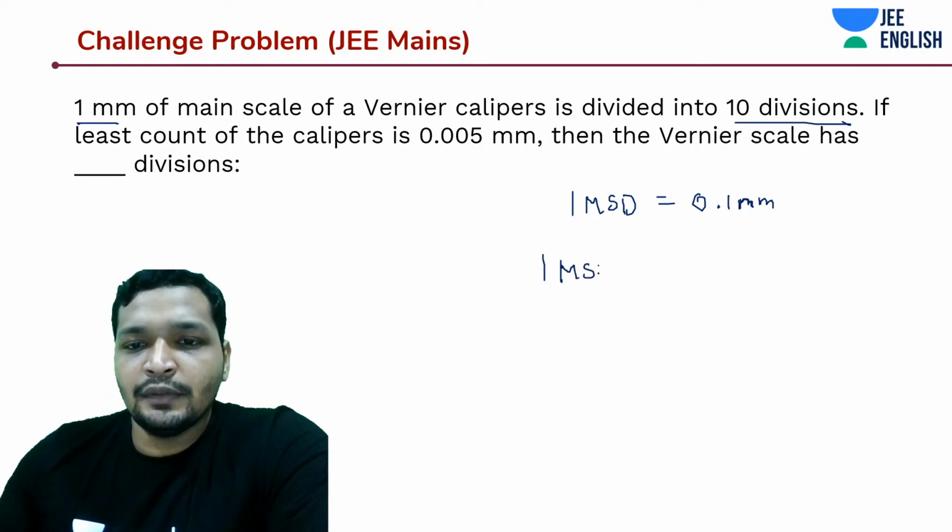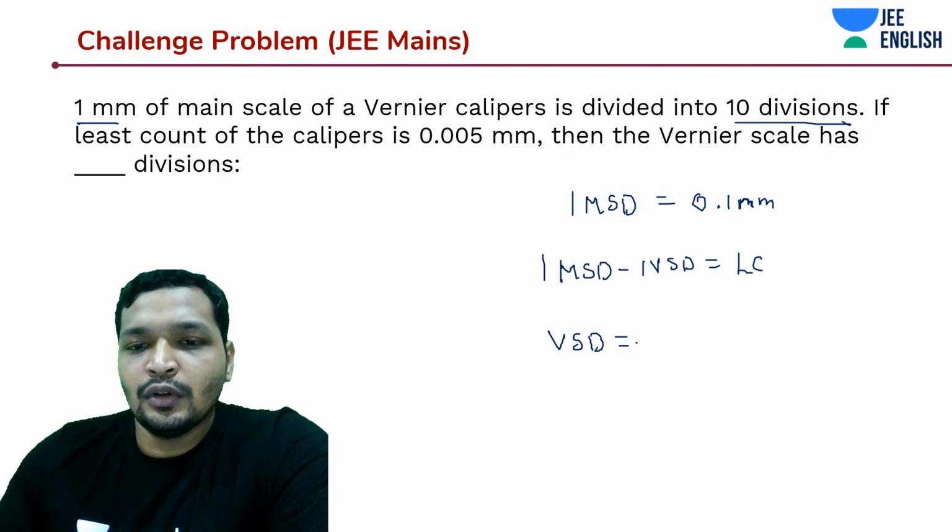One main scale division minus 1 Vernier scale division is equal to the least count, so your Vernier scale division is equal to main scale division minus least count. And this is going to be just 0.1 mm.